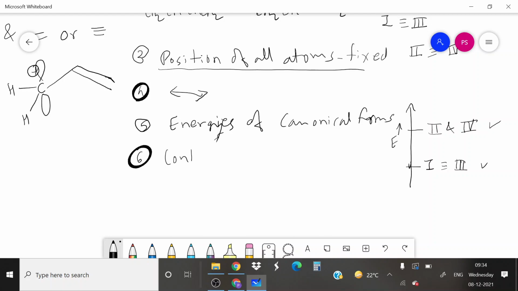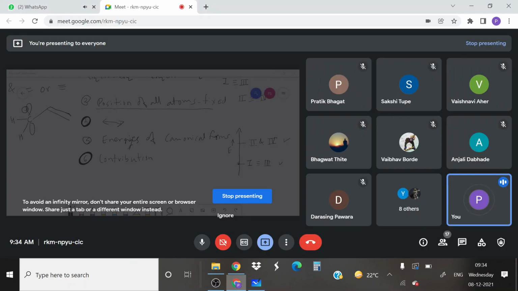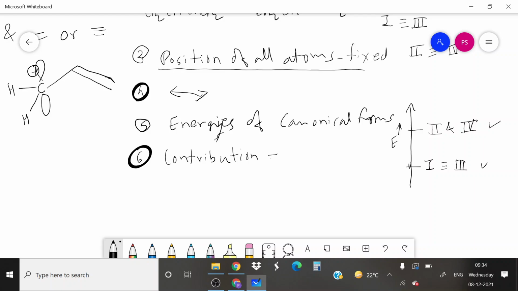Sixth, contribution of all these canonical forms towards the resonance hybrid. Now what is resonance hybrid? What do you mean by hybrid? Hybrid is having characters of all the things, all the types. It is not a pure one.